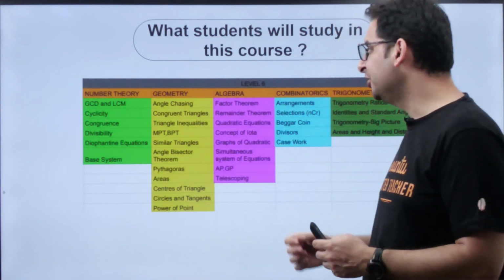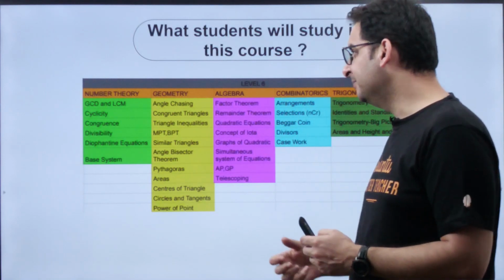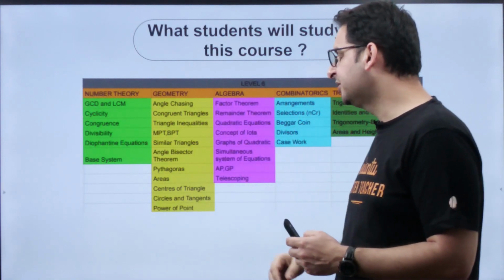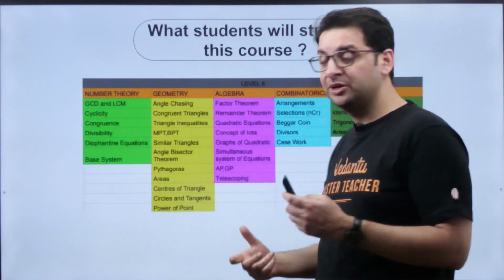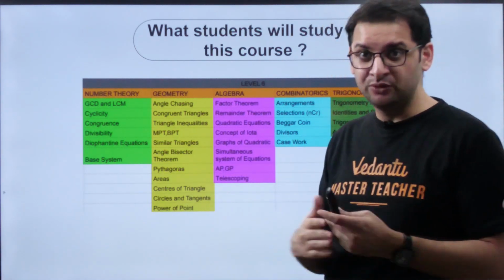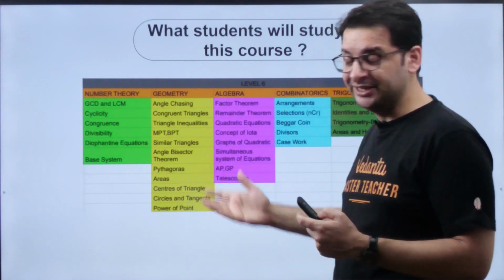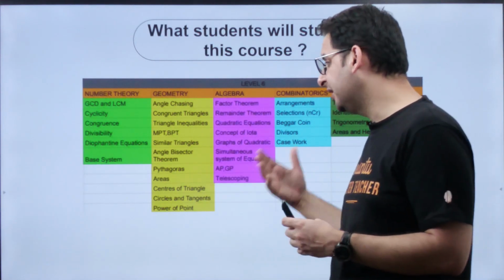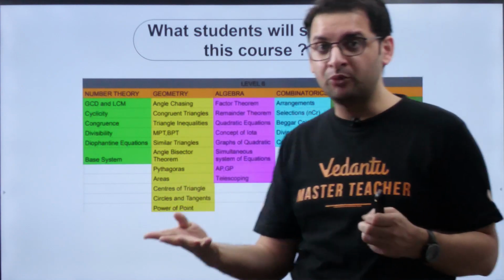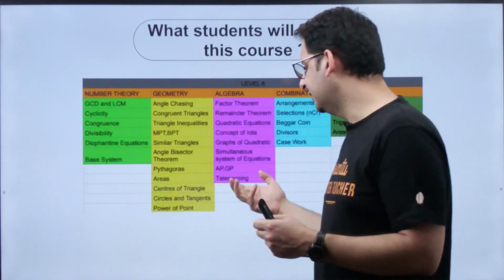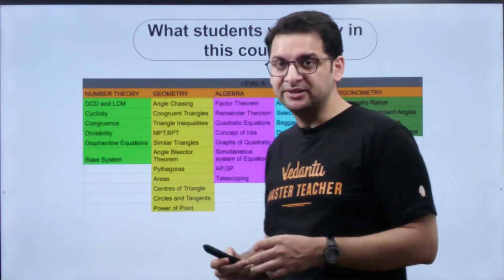Geometry: angle chasing, congruent triangles, midpoint theorem, basic proportionality theorem, inequalities, similar triangles. The angle bisector theorem is again something which has been omitted by CBSE over the years. We are going to reintroduce it. Pythagoras and amazing applications of Pythagoras, areas, centers of triangles. We'll be introducing all 4 points: incenter, circumcenter, orthocenter, centroid, and all the properties. Then power of a point with circles and tangents.